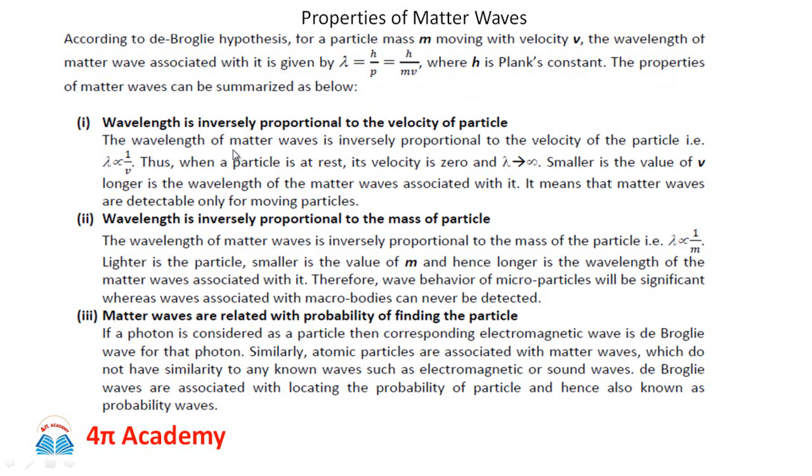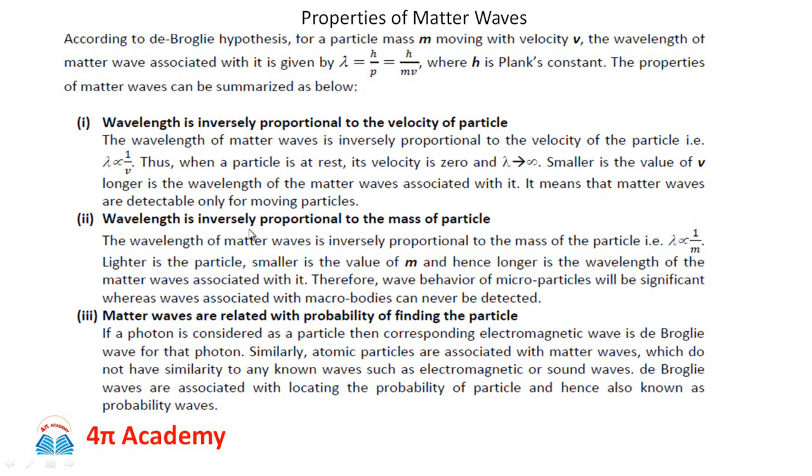That is, wavelength is inversely proportional to the velocity of the particle. So the wavelength of matter waves is inversely proportional to the velocity of particle, that is lambda is inversely proportional to v. Thus, when a particle is at rest, the velocity is 0, and if velocity is 0, then the wavelength becomes infinite, because 1 upon 0 is infinity. Smaller is the value of v, longer is the wavelength of the matter waves associated with it. It means that the matter waves are detectable only for moving particles.